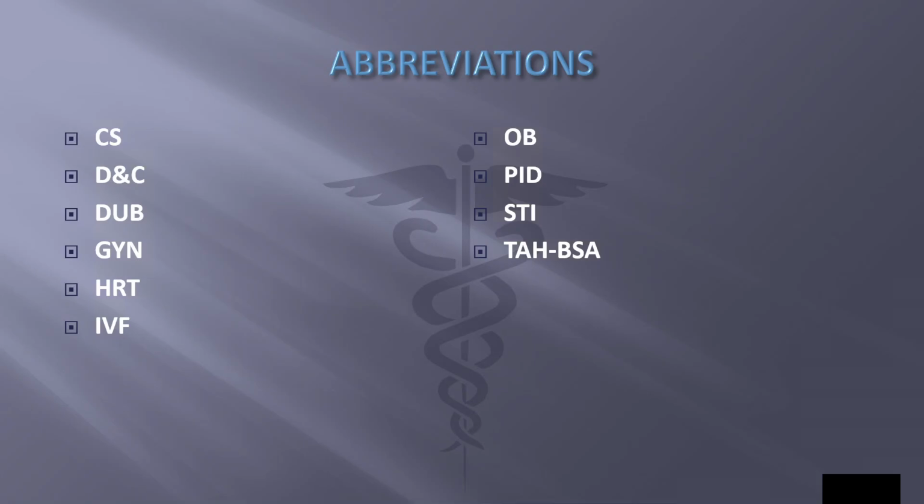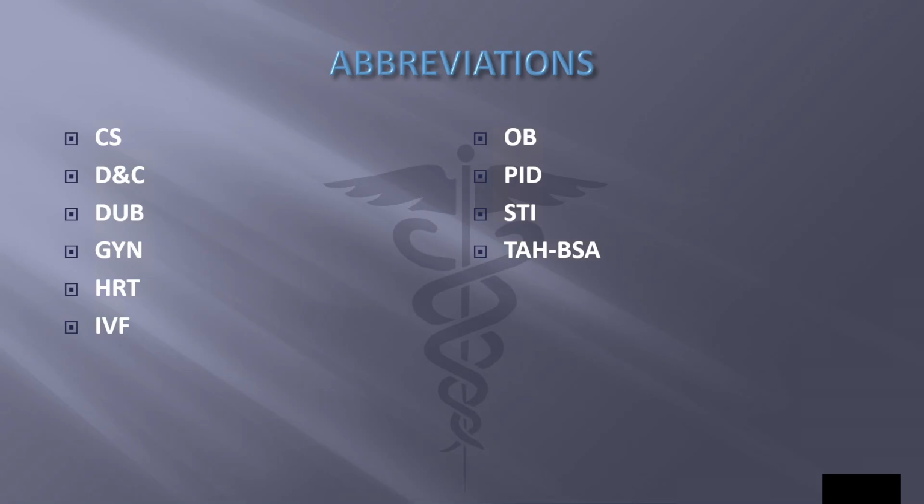And then our abbreviations for the female reproductive system. We have CS, which is cesarean section. Fetus is removed through an abdominal incision. D and C, dilation and curettage. DUB, dysfunctional uterine bleeding, not associated with menstruation.